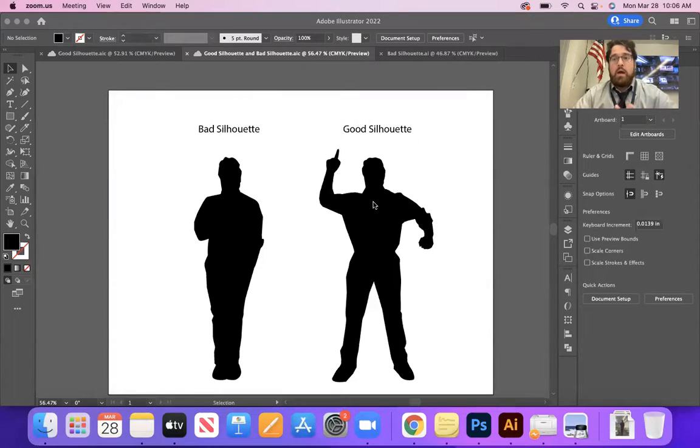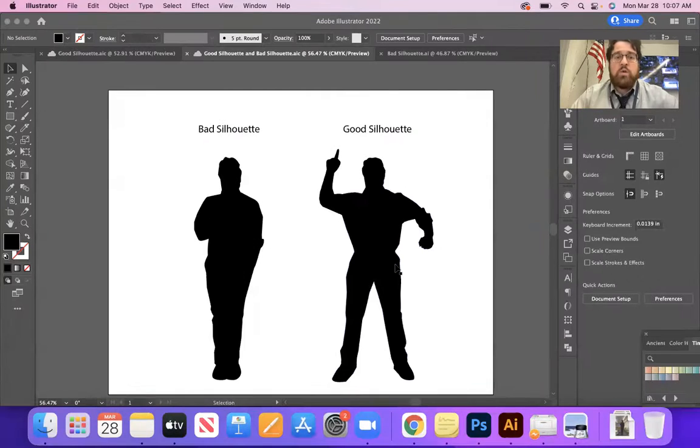Okay, so for this assignment, you want to think about what kind of silhouette you want to choose. You can use any photo you want, but I do want you to consider what makes a good silhouette and a bad silhouette. If you look here, I took two photos, 1 and 2. Obviously, one is a little bit more dynamic than the other. In this one I'm a little tighter. You don't see all the details. My legs are together. My hand is in front of my chest. This one is quite the opposite, right? I'm spread out. My finger is up in the air. My arm is out, and so forth. So when creating a silhouette, you want to think about those sorts of things.